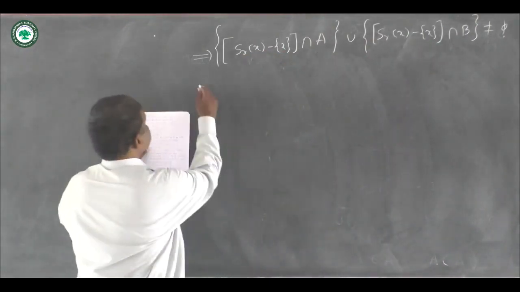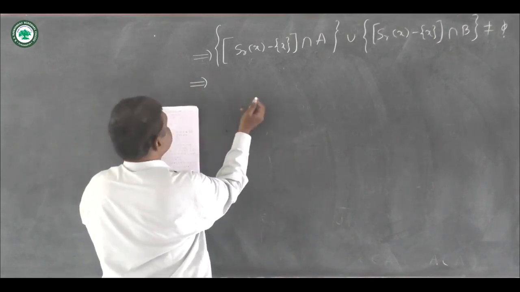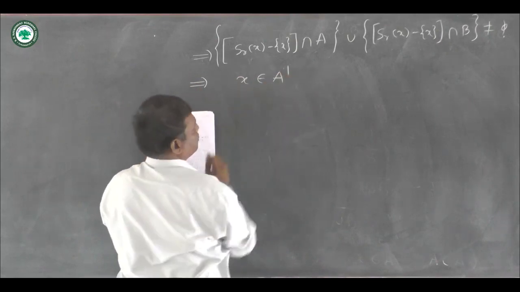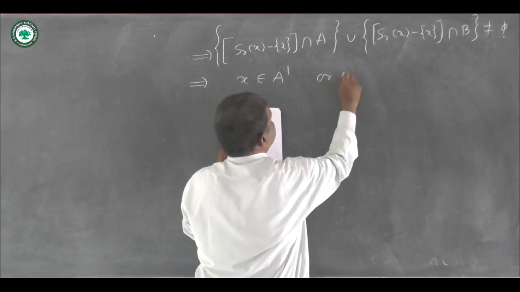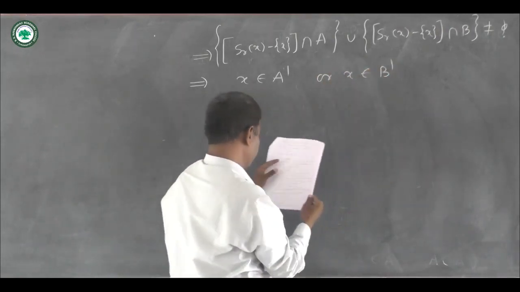So this implies that X belongs to A dash, that is X is either a limit point of A or a limit point of B or both.